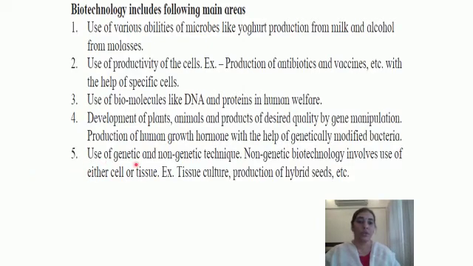Use of genetic and non-genetic technique. Non-genetic biotechnology involves use of either cell or tissue, for example tissue culture, production of hybrid seeds, etc. So tissue culture is an in vitro concept where artificial conditions are given, and we grow various plants in them, and we get better yield with that, and the space that is required is less. Production is on a large scale. So these are some of the areas where we make use of biotechnology.